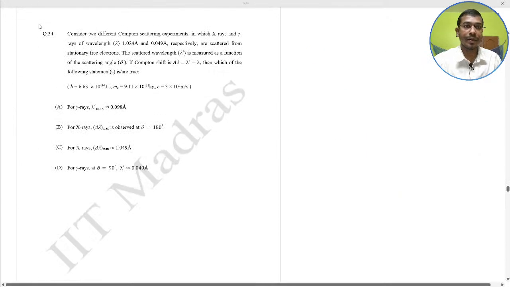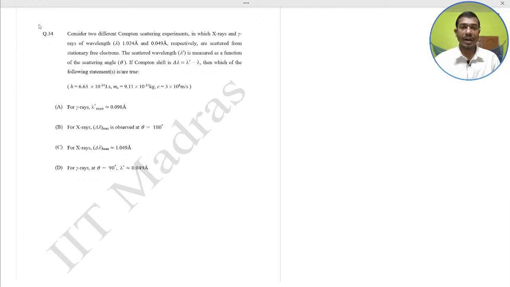Next problem. Consider two different Compton scattering experiments in which X-rays and gamma rays of given wavelength are scattered from stationary free electrons. The scattered wavelength lambda dash is measured as a function of scattering angle theta. If Compton shift del lambda is equal to lambda dash minus lambda, then which of the following statements is or are true? You just do it at home and put the answer in the comment box.